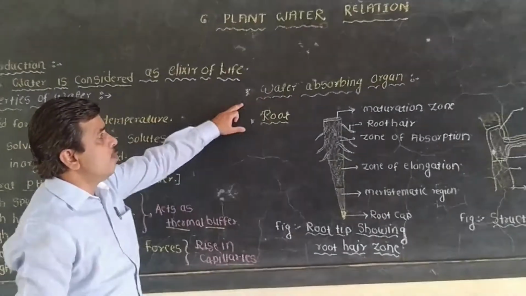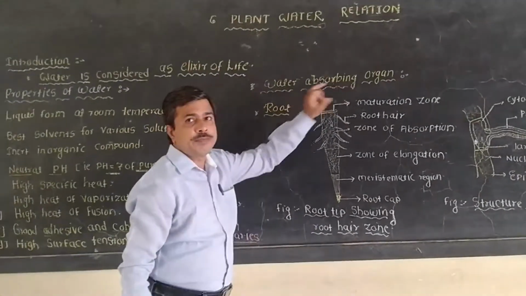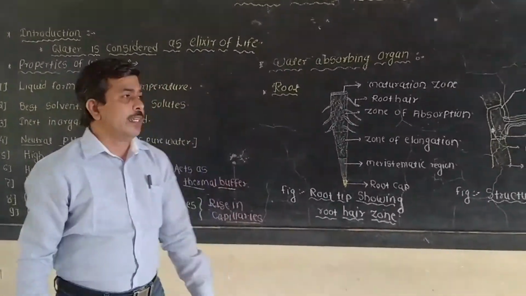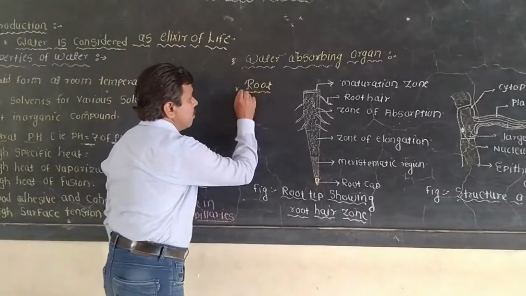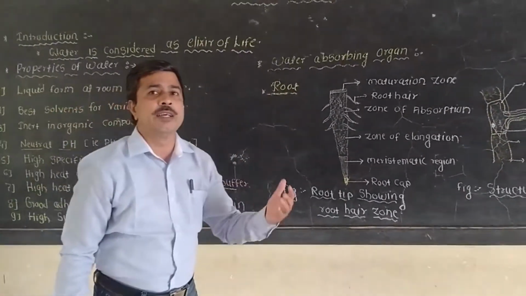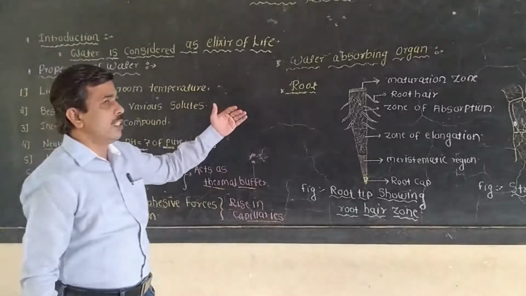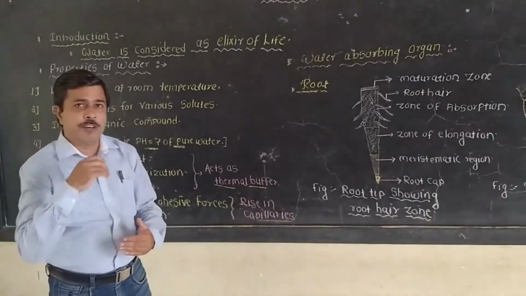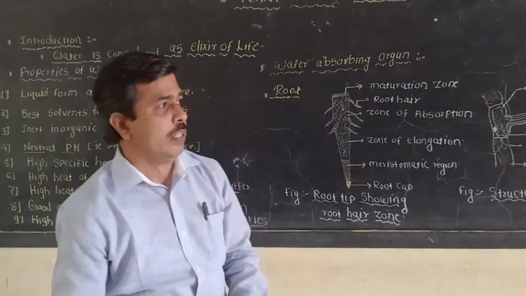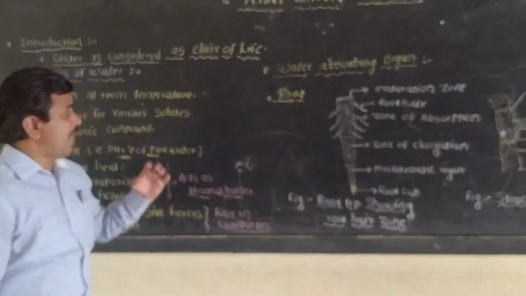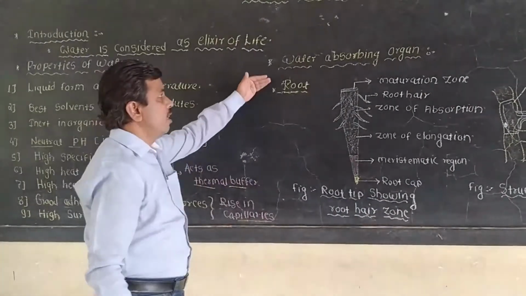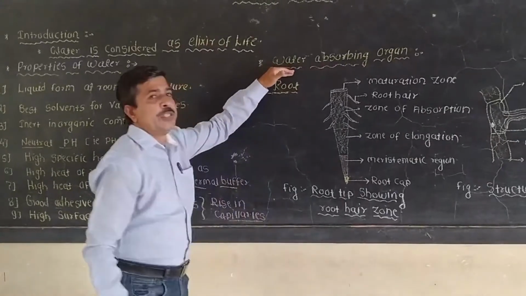Next point is the water absorbing organ. We know that in the case of terrestrial plants, the root system helps in the absorption of water and minerals from the soil. In terrestrial plants, the roots are the main organs for water absorption.